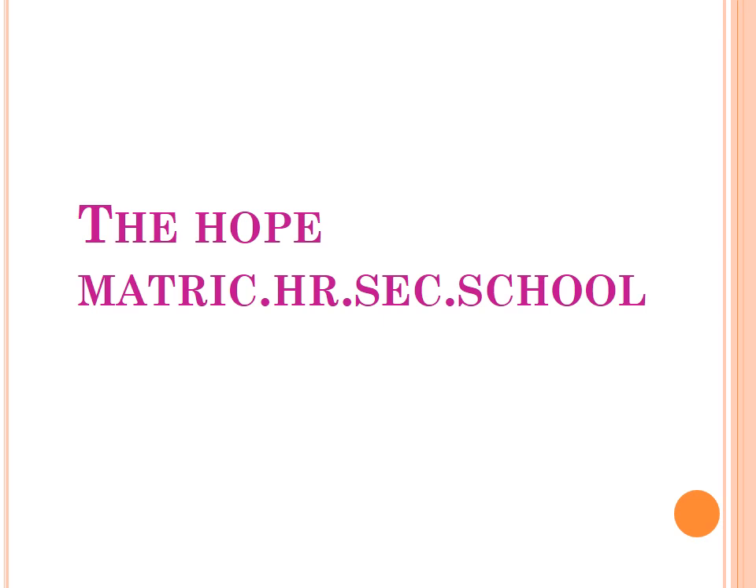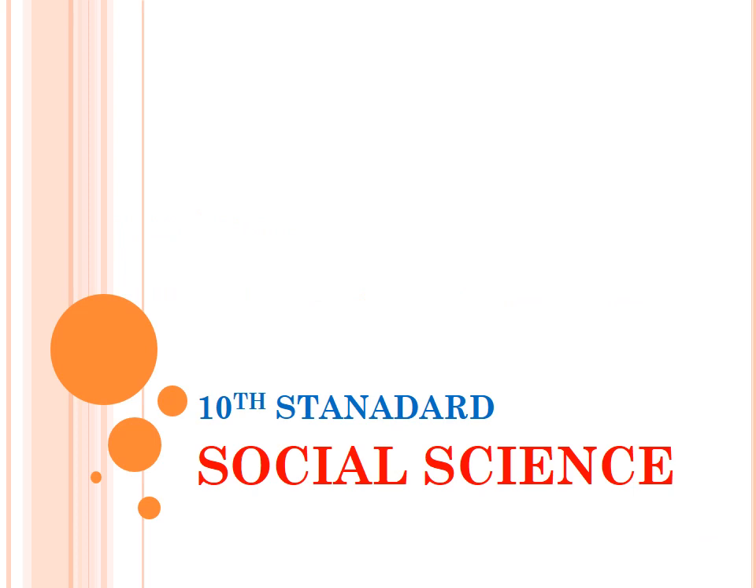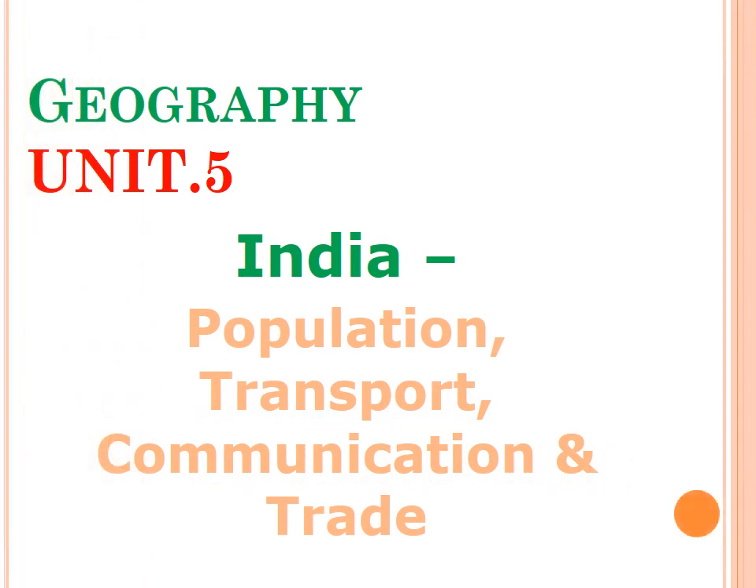Take your social book, all of you. Open page number 186. Open your book. Open it fast. Page number 186. Which lesson is there? Geography. Unit 5. India, population, transport, communication and trade.